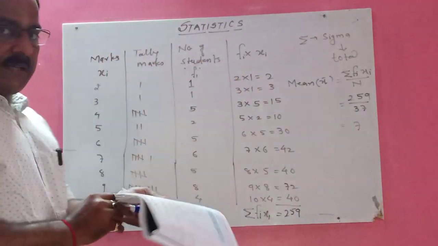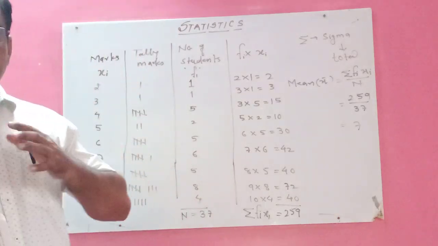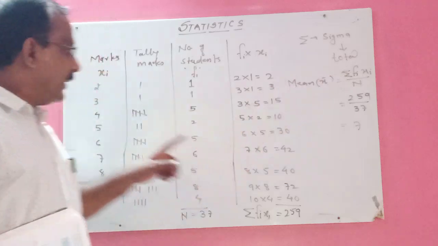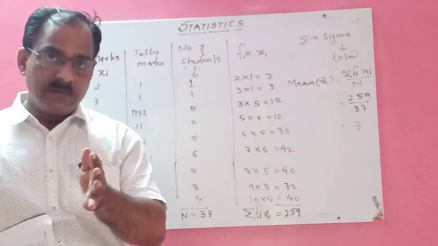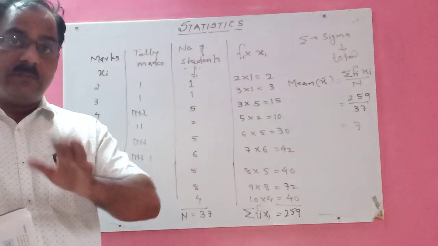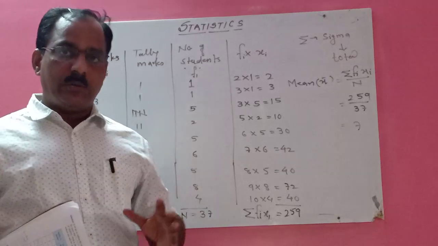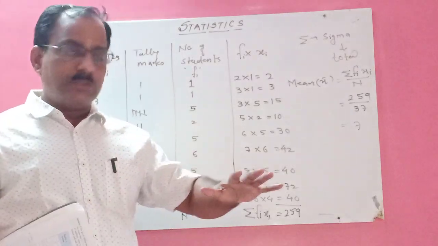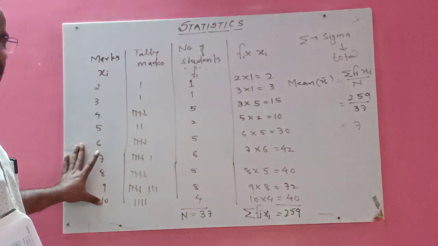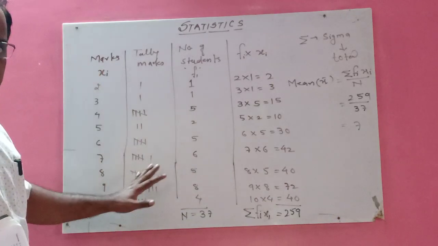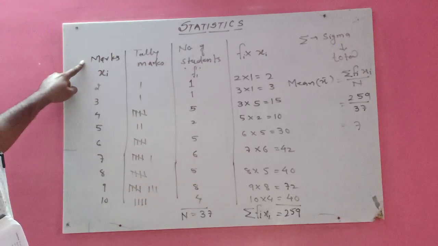Got it, children? So it is very simple, very easy to find out the mean of large scores. Here we have 37 students. So if you add their marks, it will take time. Maybe you will do wrong things. So that is why to find out the mean of large scores, we have to prepare this table, and this table is called a frequency distribution table. First column you write down marks or scores.